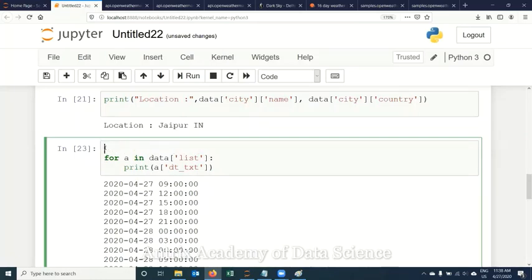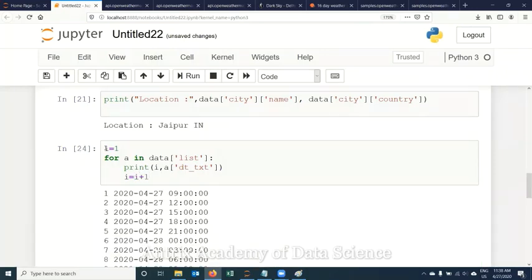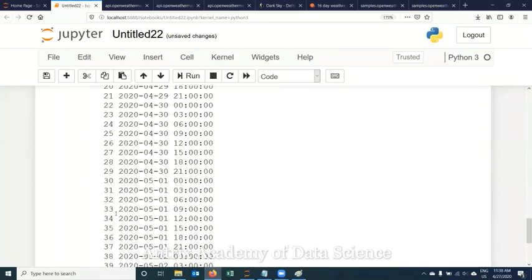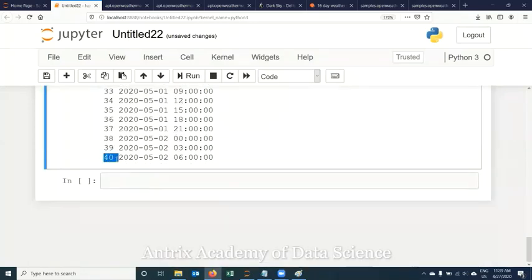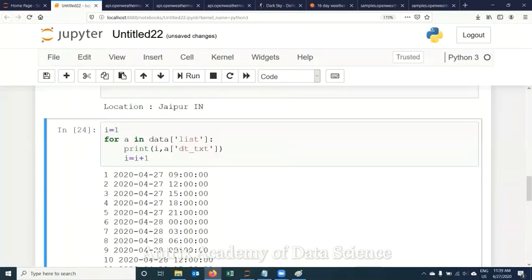Let me take one variable, which is i. I print the value of i, and along with this I show the increment. Let's see how many values I have. 40. As my list starts from 0, I'll be able to access all the items under this header. Now my next task is to get my minimum temperature or feels-like temperature.